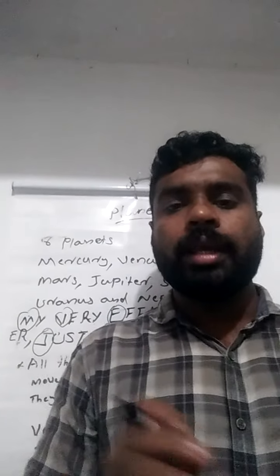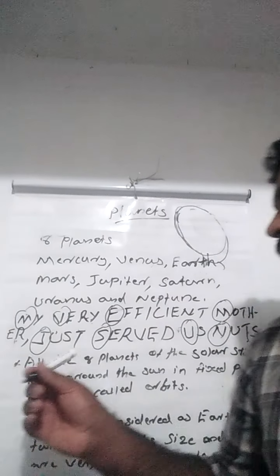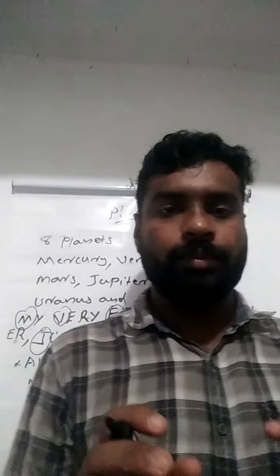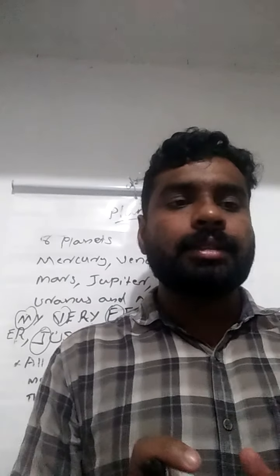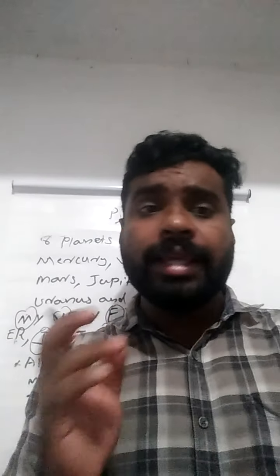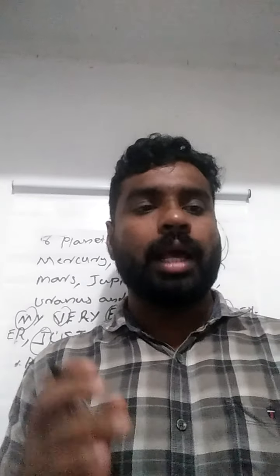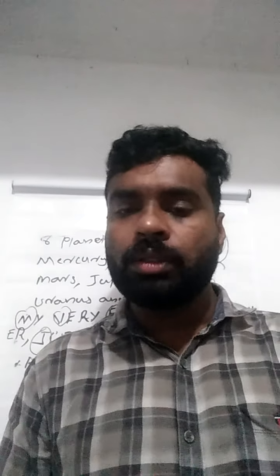The planet nearest to the Sun is known as Mercury. Mercury is the nearest to the Sun, and it takes only about 88 days to complete one round around its own orbit.